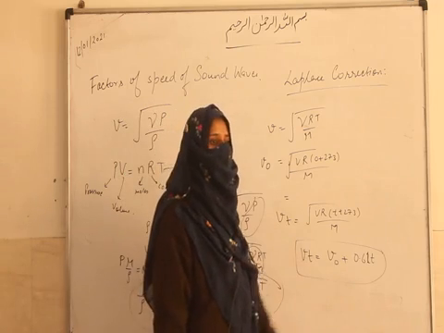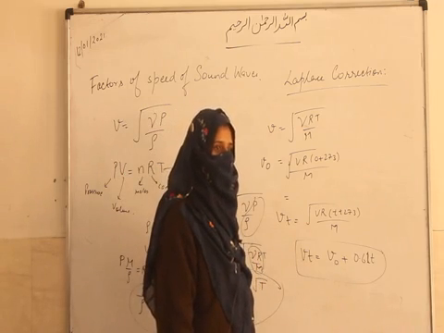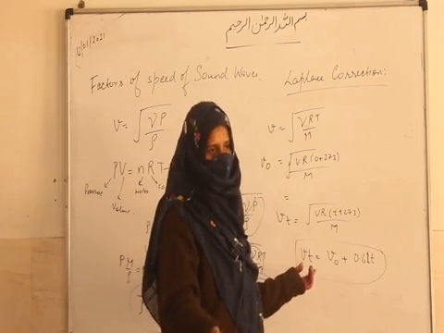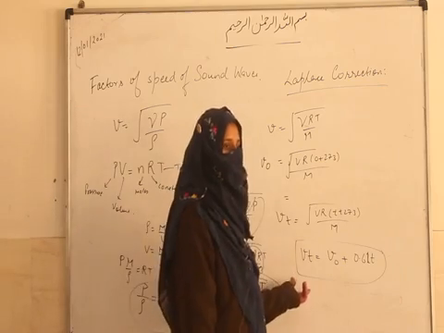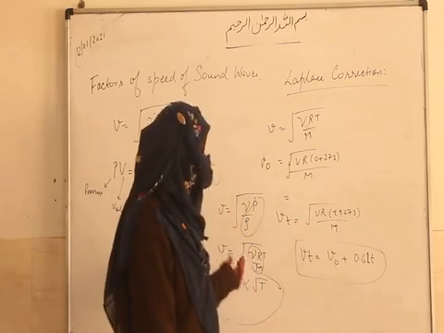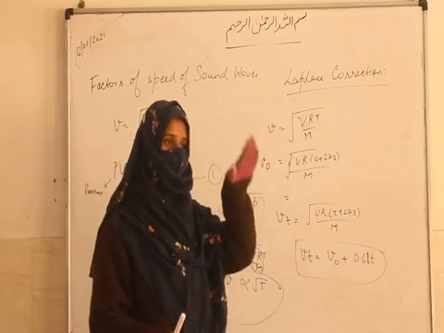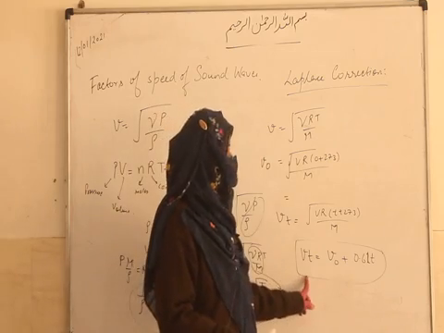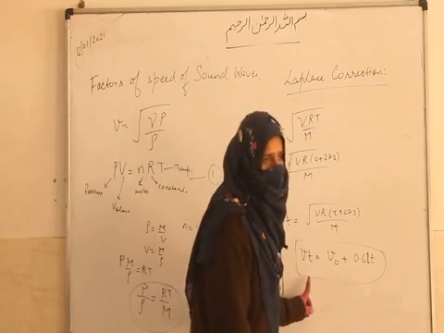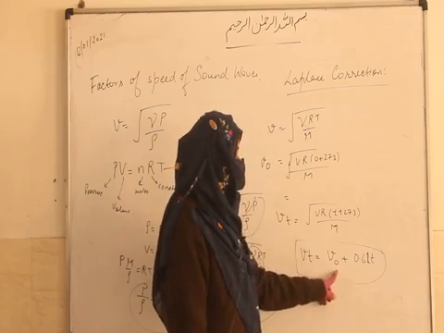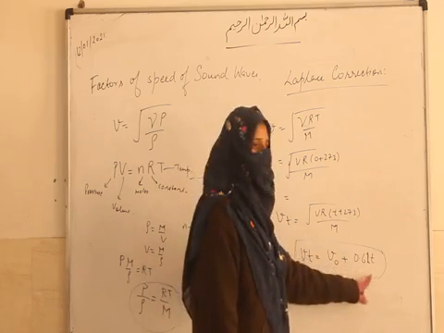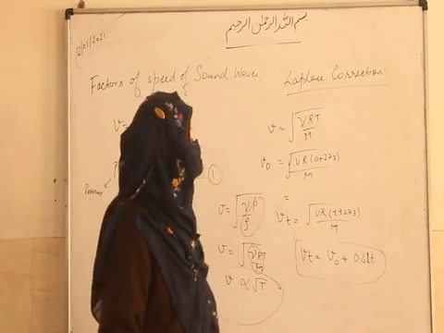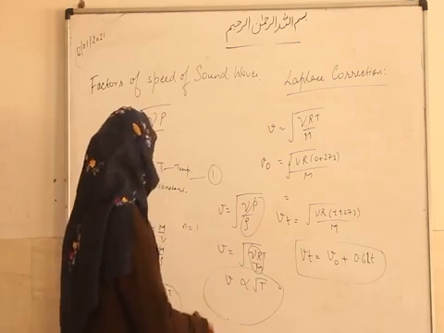I saw all the numericals and these types of numericals are not here. Actually, it is not in your syllabus. In the syllabus are the factors affecting the speed of sound waves. But if you want to compare the velocity of sound at 0 Celsius and at temperature T, you can easily find it using this relation. Now next is the effect on speed of the sound wave by density.